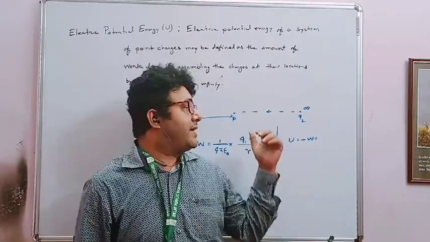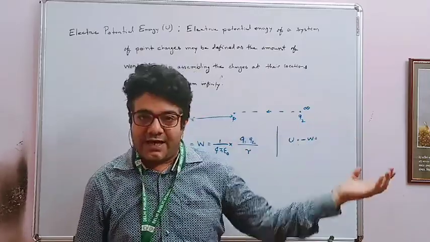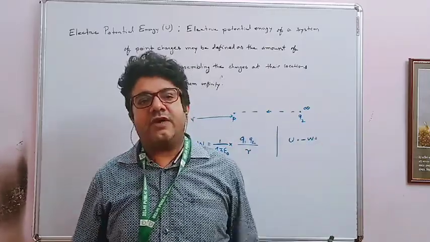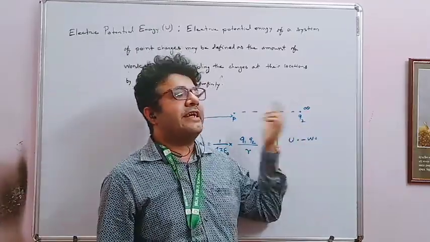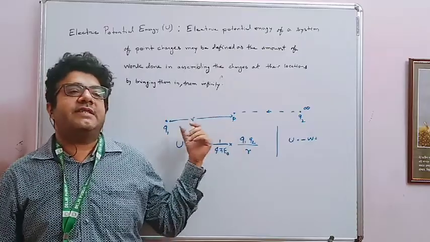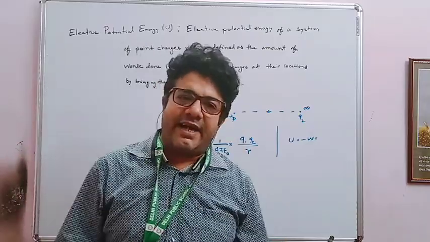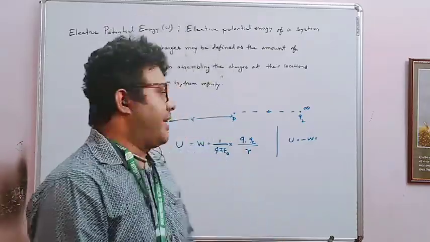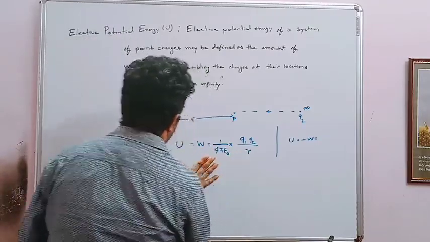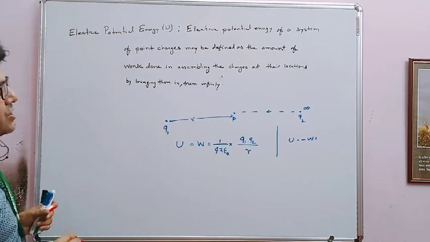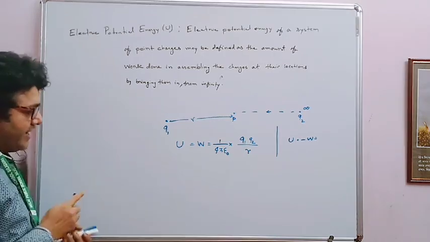If you move the particle from R to infinity, the work done, and the negative of that work done is the potential energy, and in some book it is written infinity to that point, then that work done is the potential energy. So indirectly both have the same meaning. Okay. So now this work done is the potential energy.